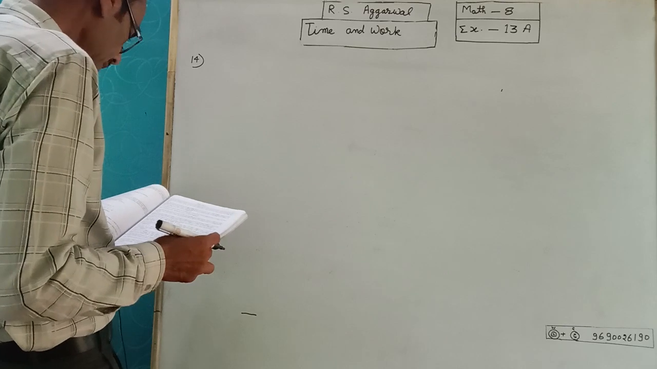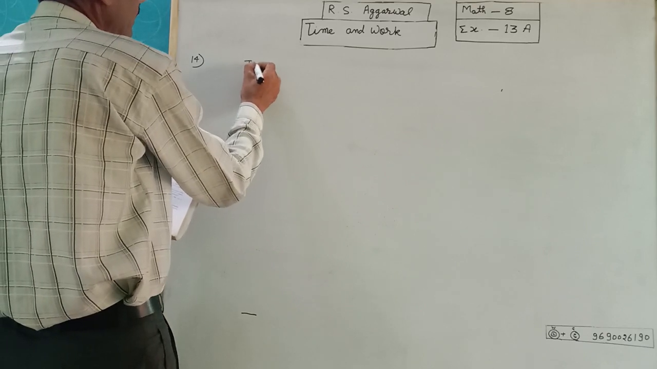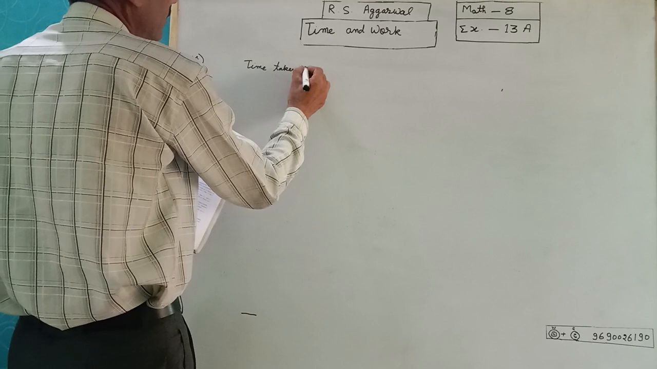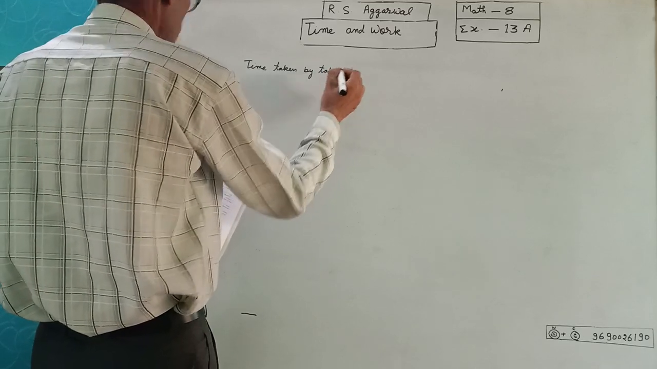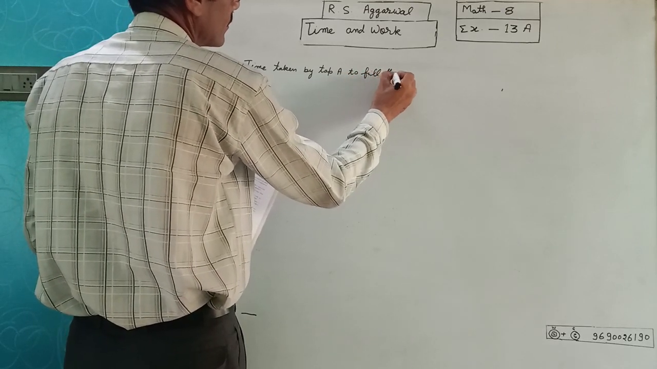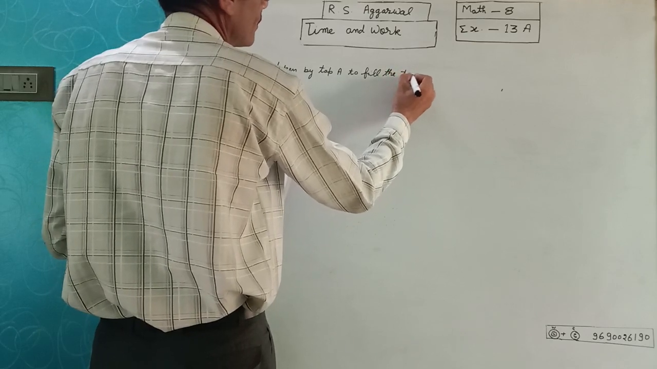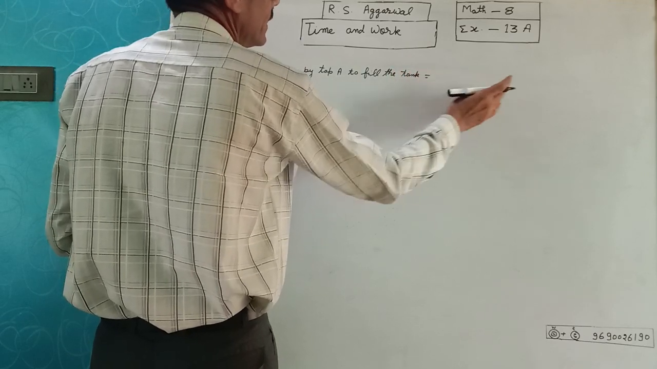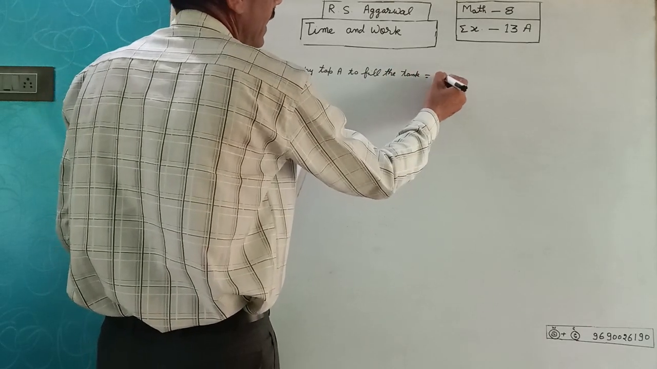fill the empty tank in. So you write the time taken by tap A to fill the tank is equal to 10 hours.